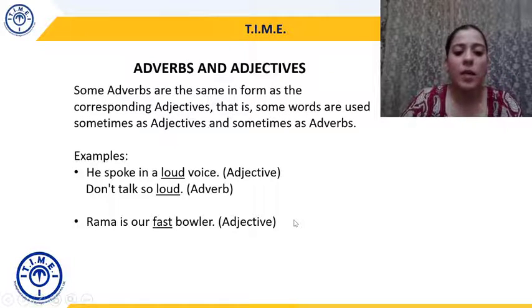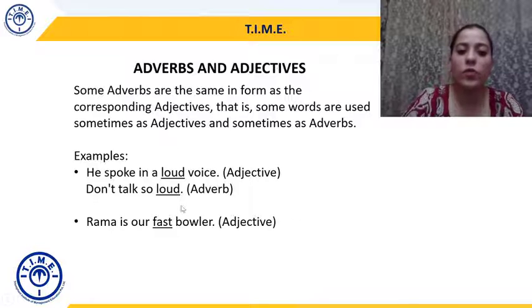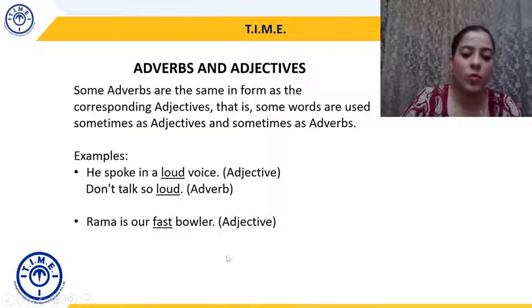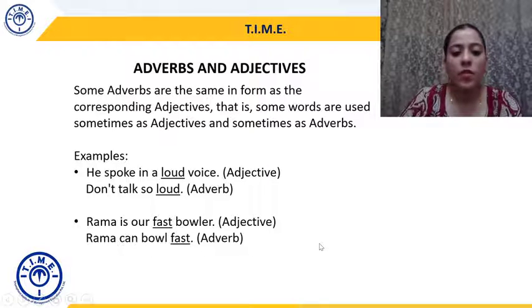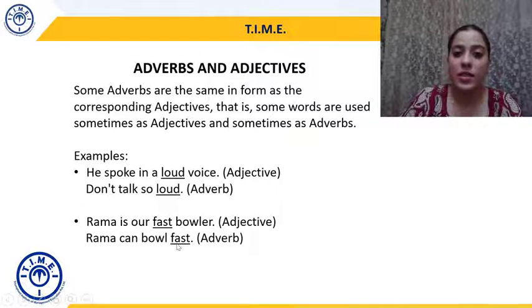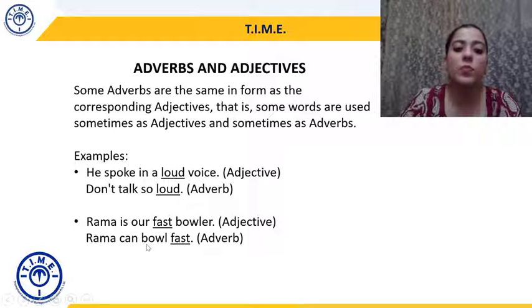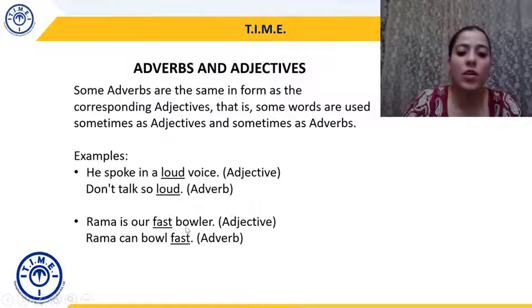Another example, Rama is our fast bowler. So fast becomes an adjective, right? What kind of bowler? Fast bowler, right? But if I say Rama can bowl fast, then fast is an adverb because now it is not talking about the noun bowler, it is talking about the verb bowl, right? So Rama can bowl fast.